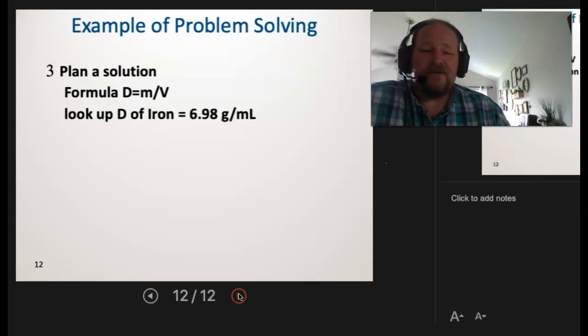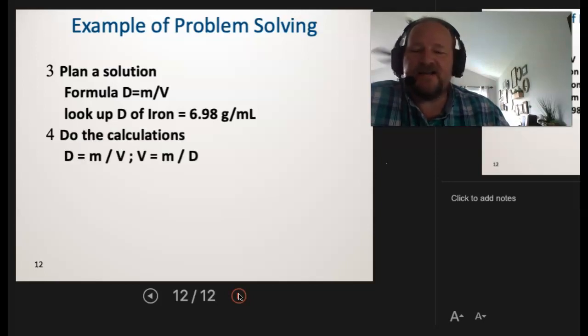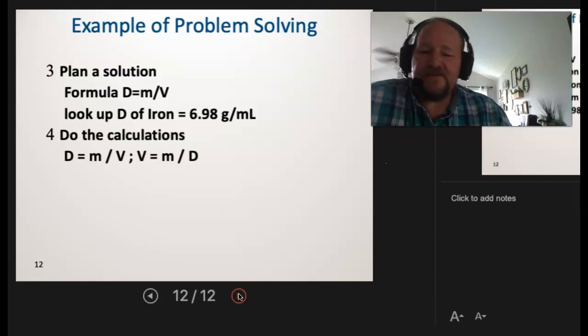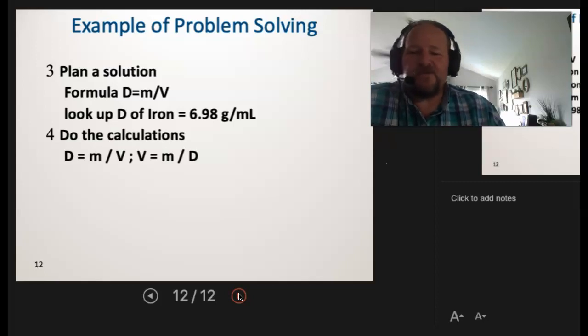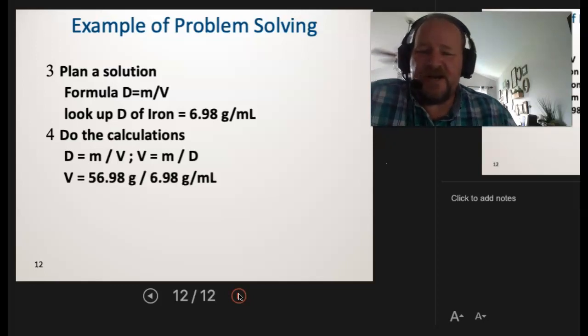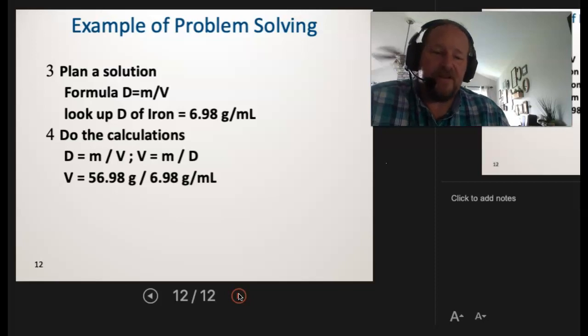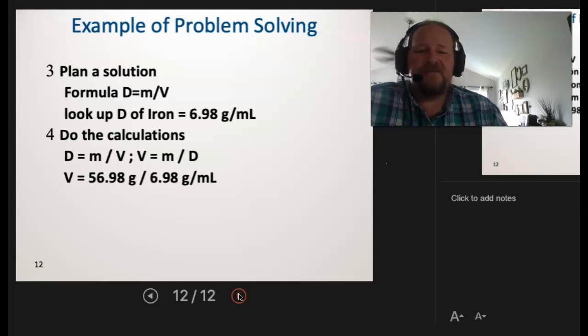So I go into my textbook, and I find that the density of iron is 6.98 grams per milliliter. So there we go. I now have the density. I have a mass. I just need to solve for volume. So it's going to be plug and chug. I just do the calculations here. So density is equal to mass over volume. Ergo, volume must equal mass divided by density. So now I'm going to plug that in. I took 56.98 grams. I want to divide it by the density 6.98 grams per milliliter. Now the grams are divided by grams per milliliter, so grams are going to cancel out. Milliliters is going to go up to the top. The calculator tells me that's